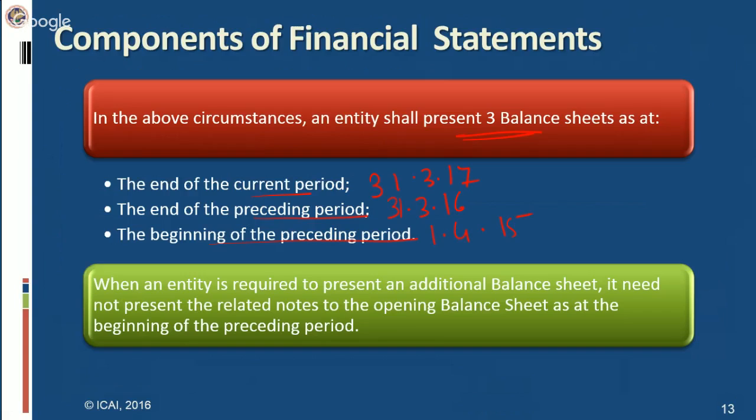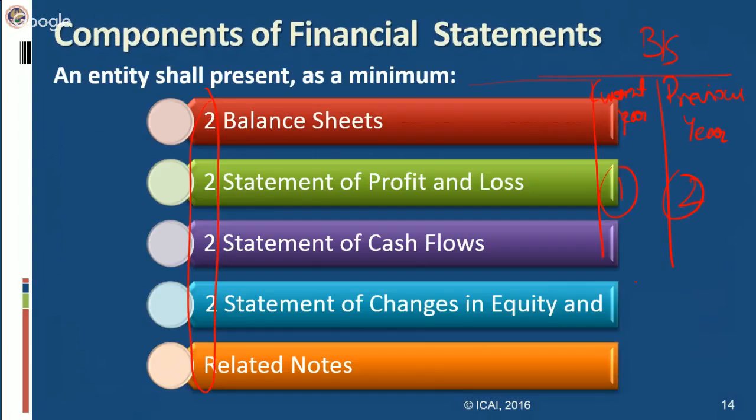When an entity is required to present an additional balance sheet, it need not present related notes to the opening balance sheet as at the beginning of the preceding period. As we have seen in the earlier slide on the components of financial statements, we have to prepare 2 balance sheets and 2 statements of P&L. So we have to prepare related notes also for these 2 balance sheets, these 2 statements of P&L, the statement of cash flows and the statement of changes in equity.